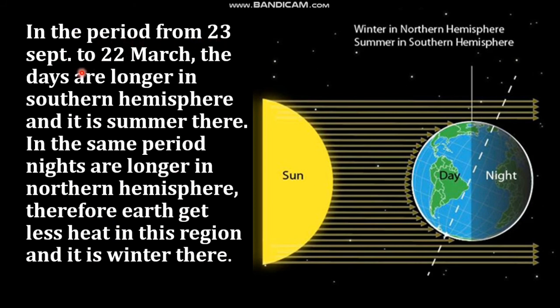While in the period 23rd September to 22nd of March, the days are longer in the southern hemisphere. Therefore, it is summer there. In the same period, the nights are longer in the northern hemisphere, and therefore earth gets less heat in this region, and it is winter there.